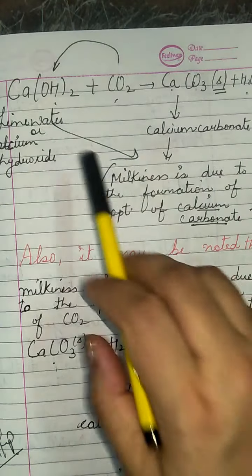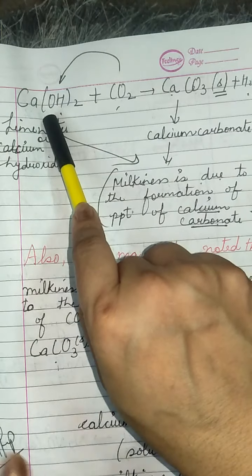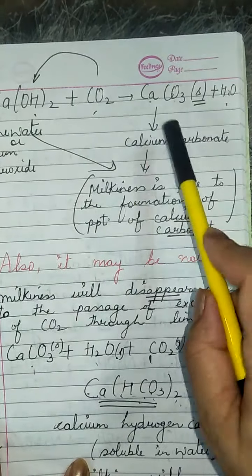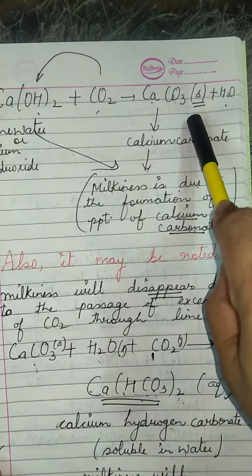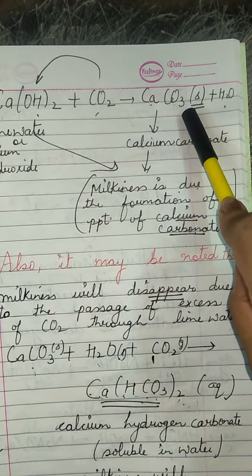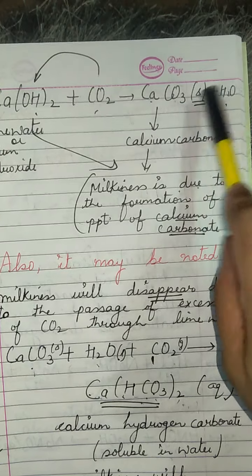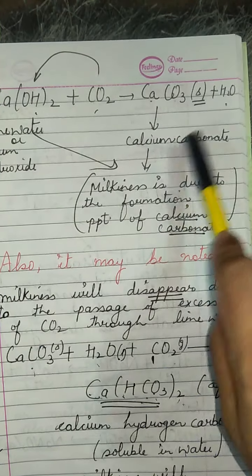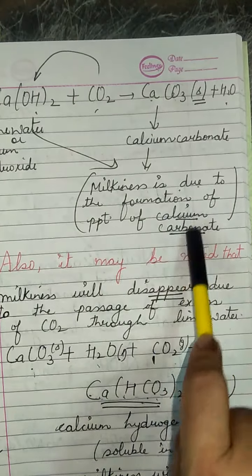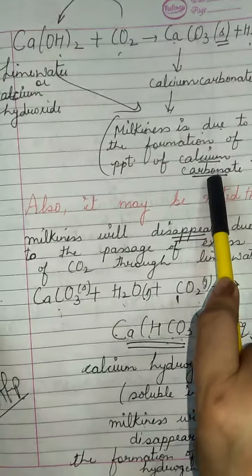See, we have taken lime water, Ca(OH)2, plus carbon dioxide we pass. What will happen? Calcium carbonate will be formed, and due to this the lime water turns milky, along with water. The milkiness is due to the formation of precipitates of calcium carbonate.